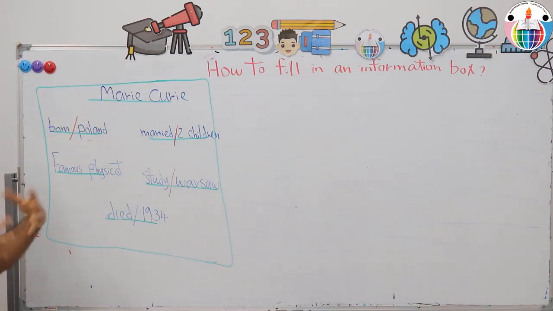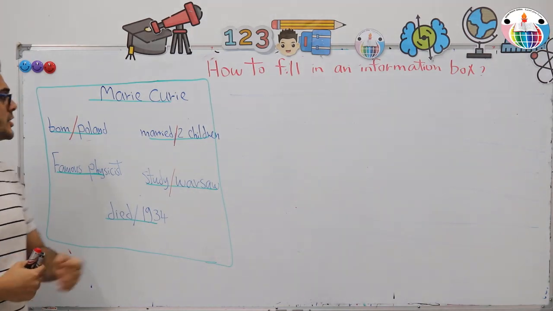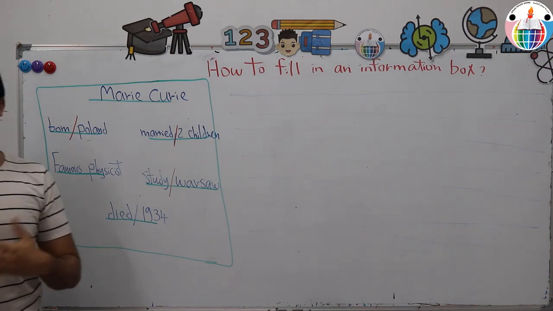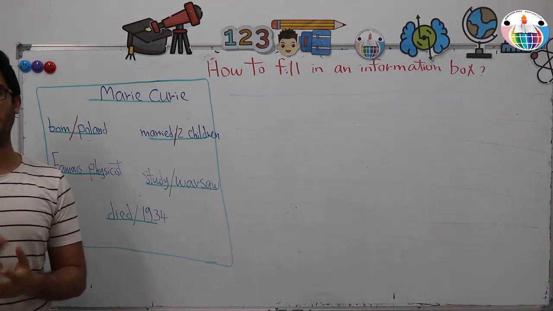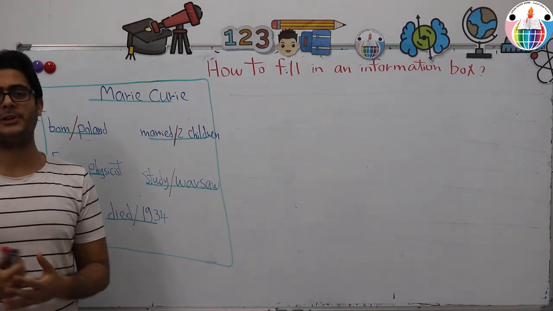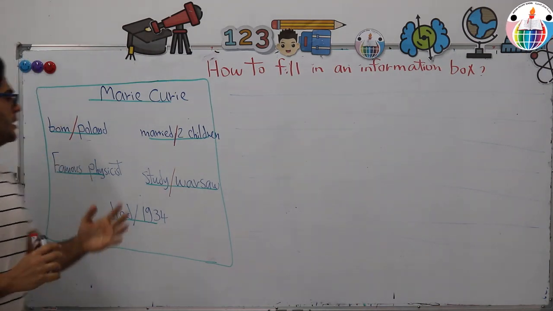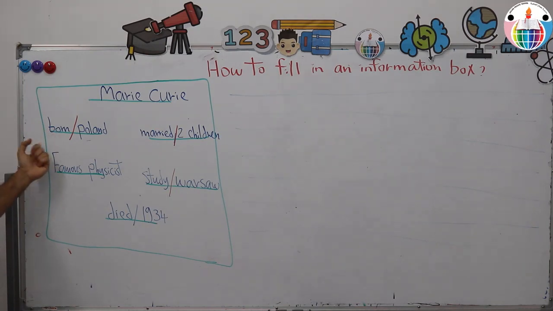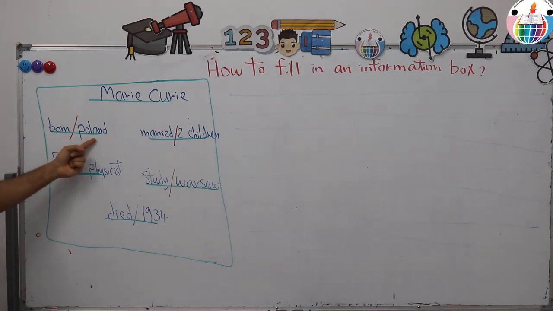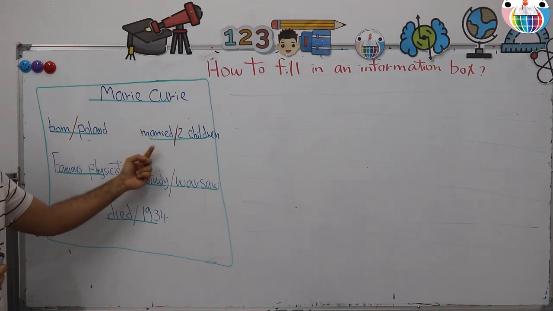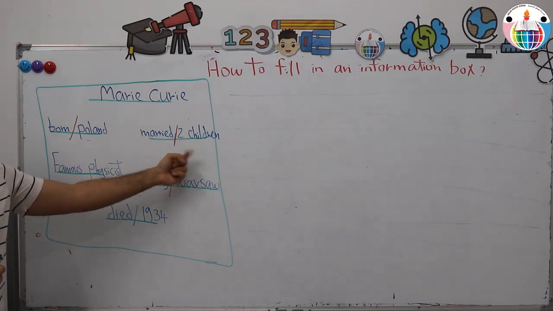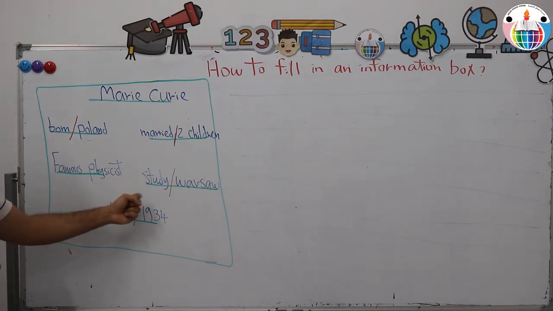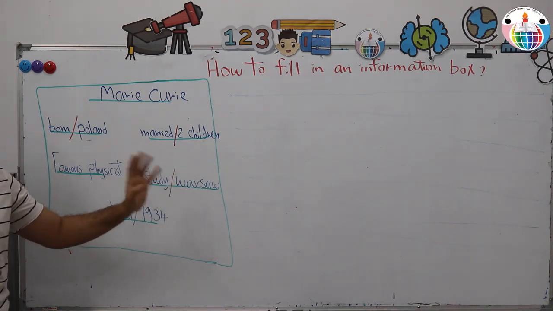They will talk about a famous character or a famous figure, such as today's character, which is Marie Curie. And the question is given with some keywords in order to help you simply write a paragraph. Let's write down and let's read together these keywords. The first couple is born/Poland, married/two children, famous physicist, study Warsaw. Warsaw is the capital city of Poland.